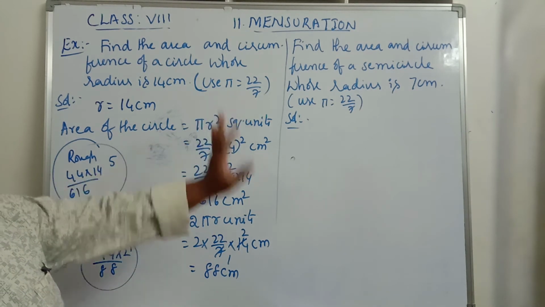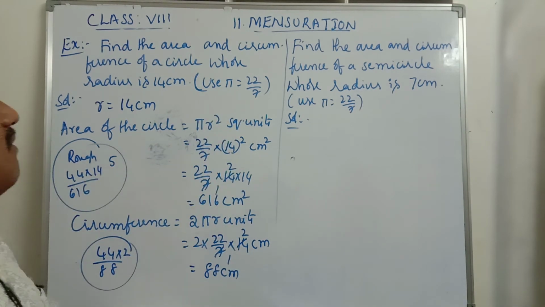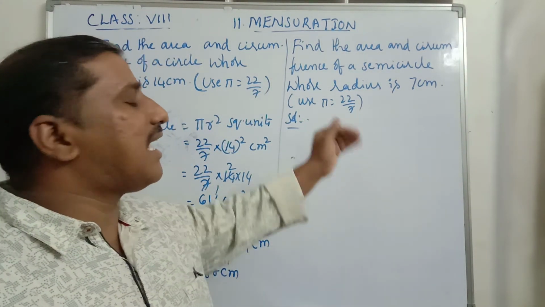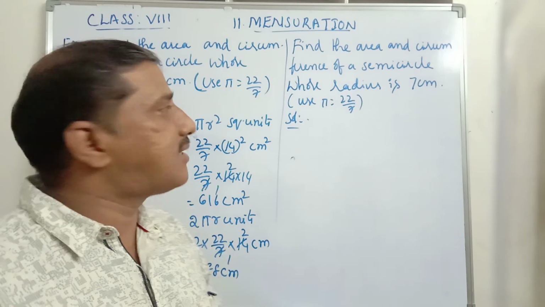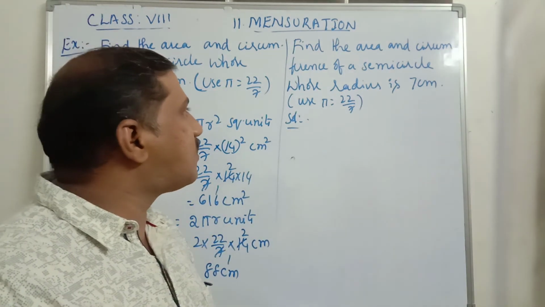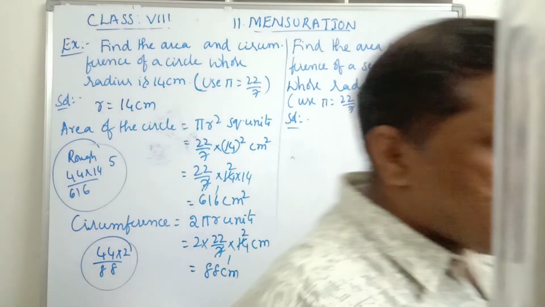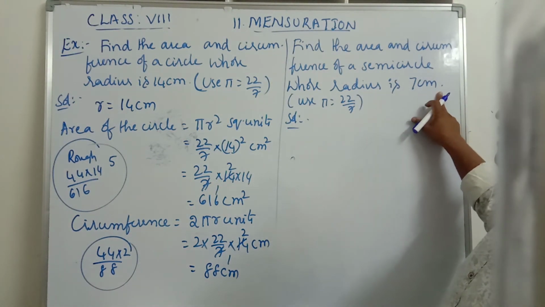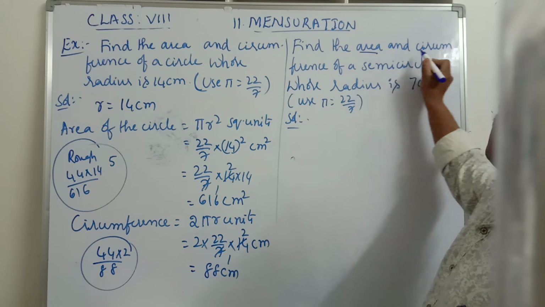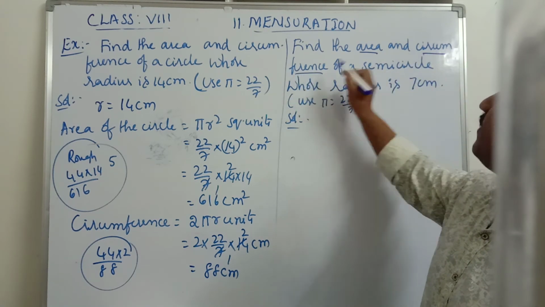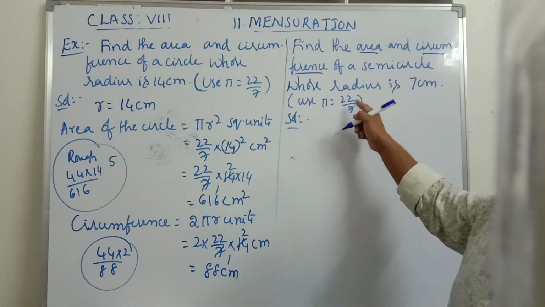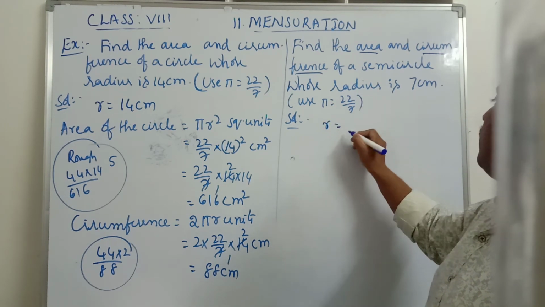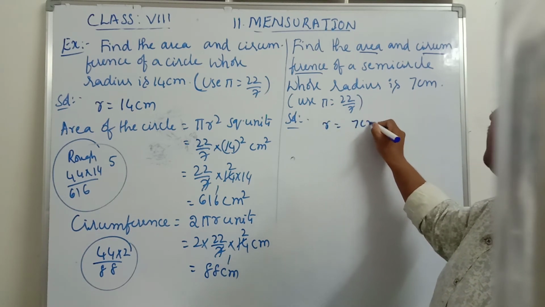Now we will continue for the semicircle. Find the area and circumference of a semicircle whose radius is 7 centimeters and use pi is equals to 22 by 7. So here one semicircle is given and its radius is 7 centimeters. We have to find the area as well as circumference. Use pi is equals to 22 by 7. Now r is equals to what? Radius is given, 7 centimeters.